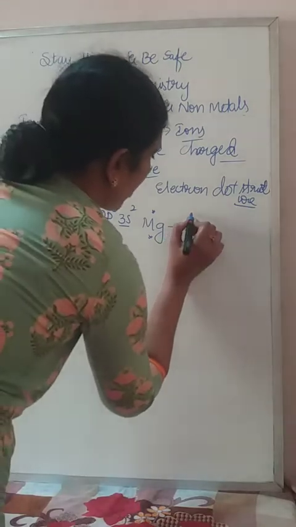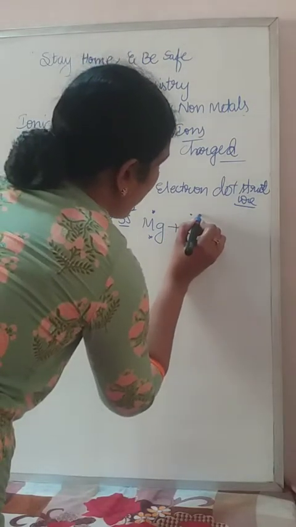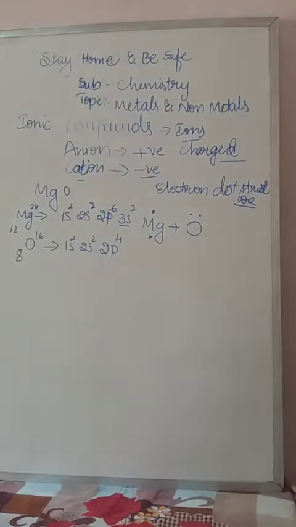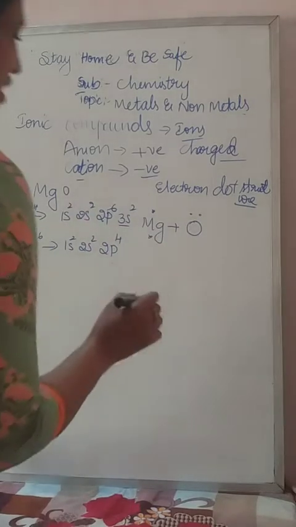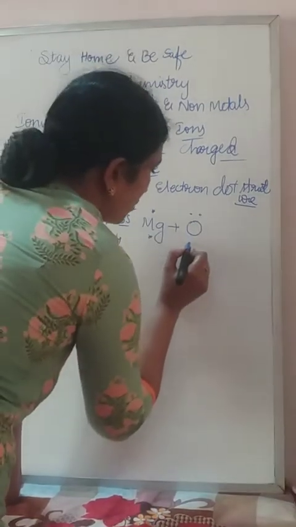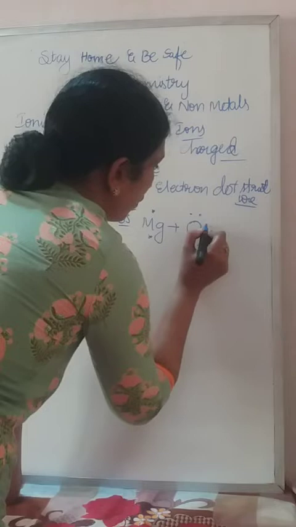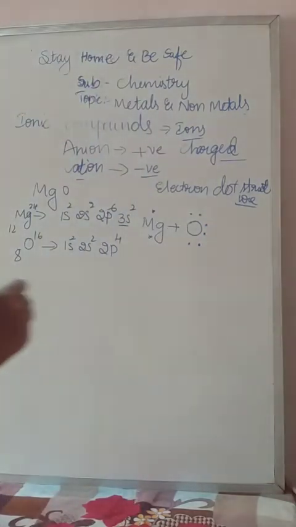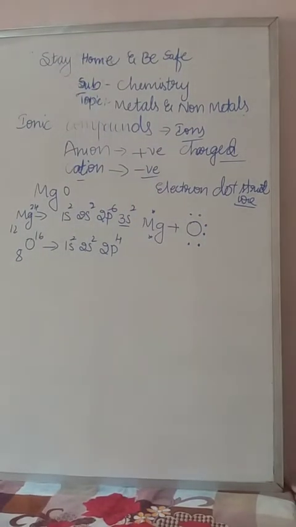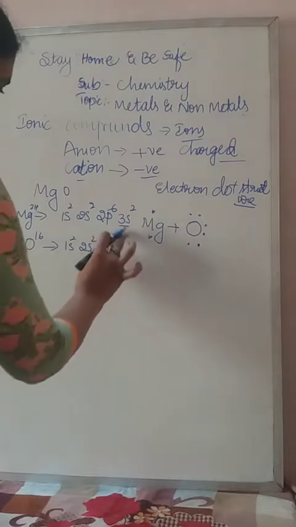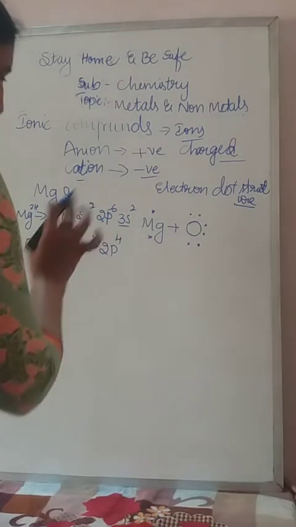Oxygen electrons I will mention as dots, magnesium electrons I will mention as star marks. 1, 2, 3, 4, 5, 6. Is it done? So this oxygen requires how many electrons to fulfill the orbit? 2 electrons.